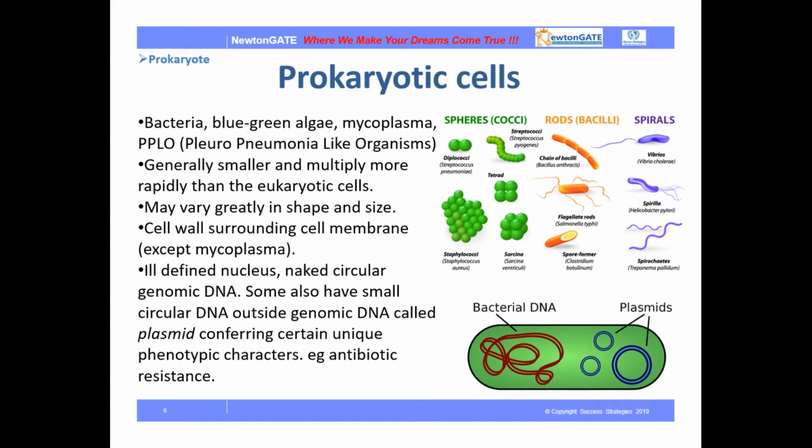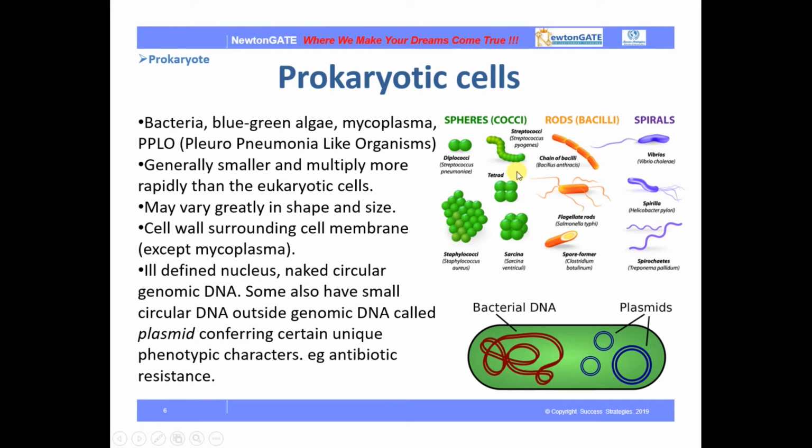Some also have circular DNA outside the genomic DNA, called plasmid, conferring certain unique phenotypic characters. They have phenotypic characters such as antibiotic resistance. Phenotypic characters are the characters which are visible.